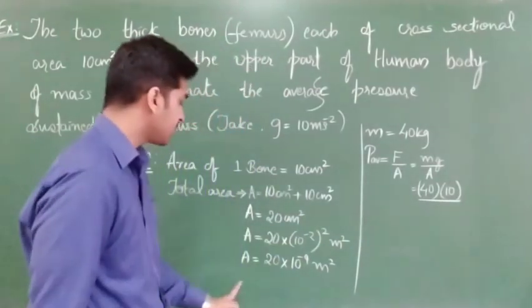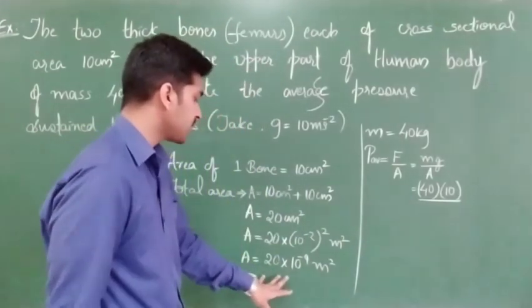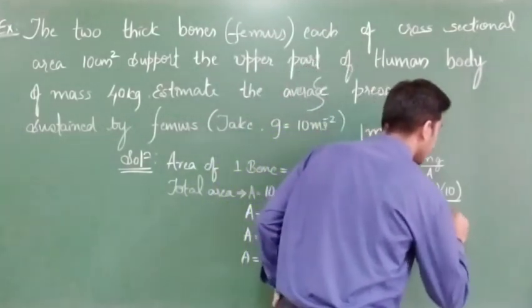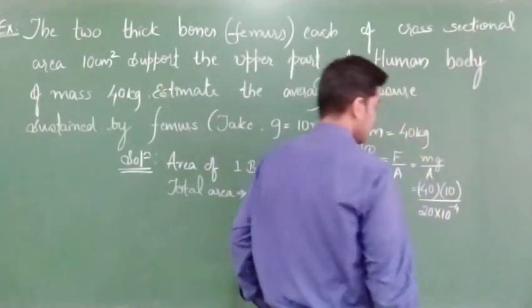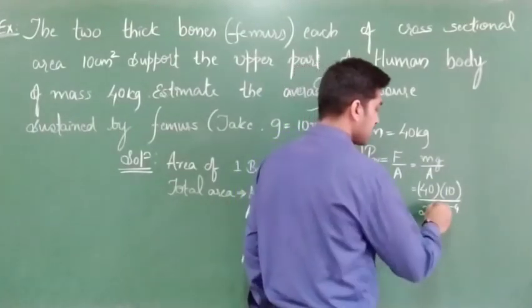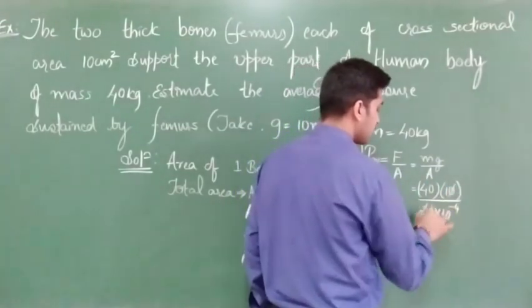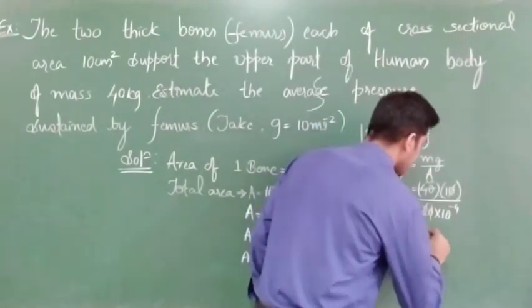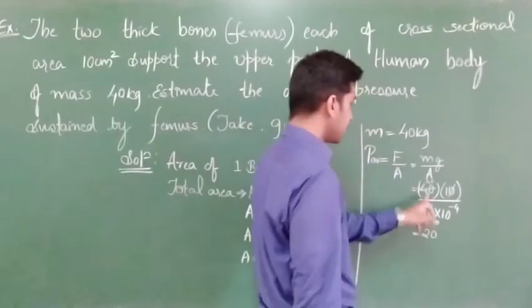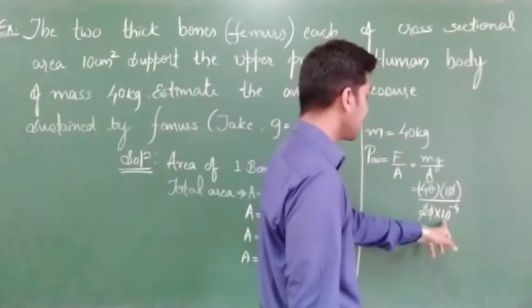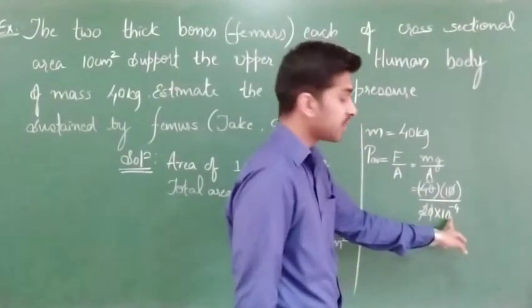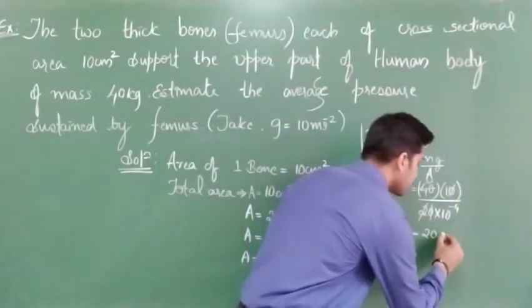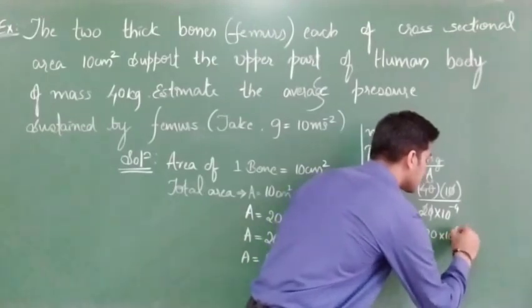Okay? Area how much we had calculated for two bones? That is nothing but 20 into 10 to the power of minus 4. So check what are the things will get cancelled. The zeros cancel, the 2 tens cancel. Correct now? So what I can write here, 20. In numerator what is remaining? Only 20 is remaining. In denominator 10 to the power of minus 4 is remaining. If I take this 10 to the power of minus 4 to numerator, what will it become? 10 to the power of plus 4.